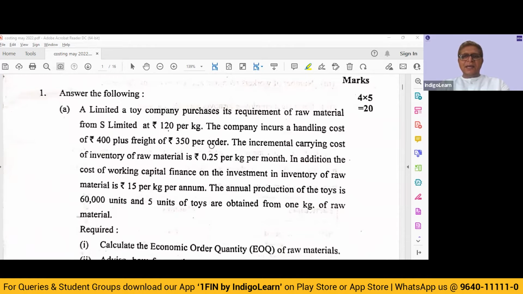A Limited is a toy company. A Limited, a toy company, purchases its requirements of raw material from S Limited at rupees 120 per kg. The company incurs a handling cost of rupees 400 plus freight of rupees 350 per order. The incremental carrying cost of raw material is 0.25 per kg per month.